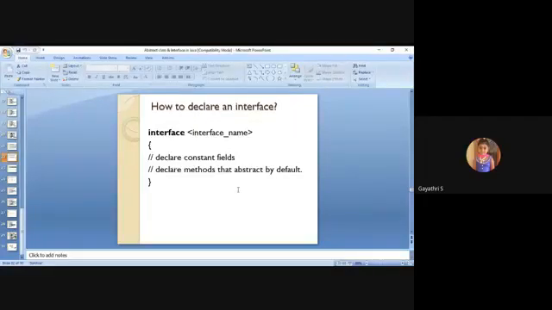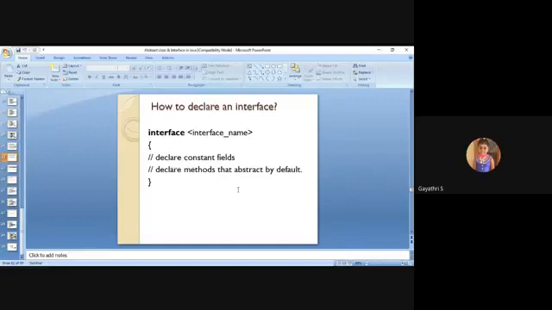Methods are abstract by default, which means you need not explicitly give the keyword abstract in the method within the interface, because the compiler automatically includes the keyword abstract by default.